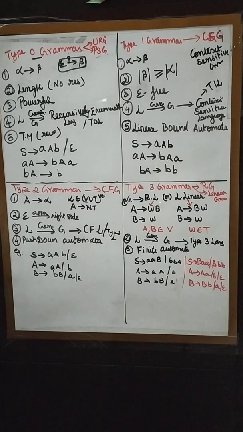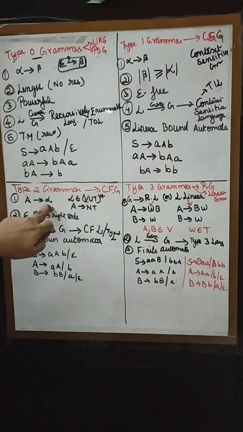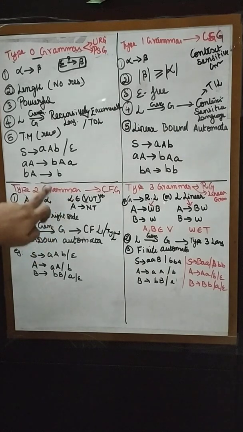Whatever capital letters are coming, those are the non-terminals. The small letters are the terminals. In A tends to alpha, the alpha can have epsilon on the right hand side.